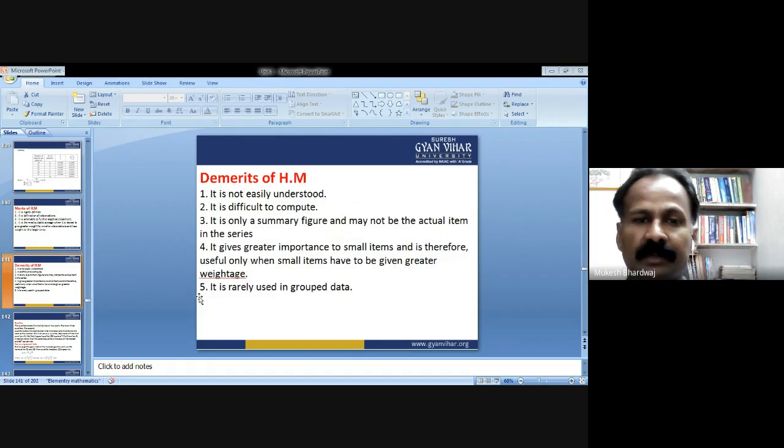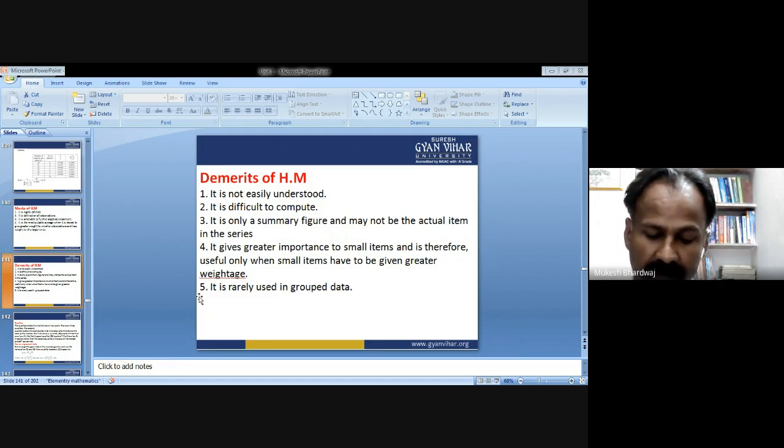Now, demerits of harmonic mean: it is not easily understood, it is difficult to compute. Why is it difficult to compute? Because you need to take the reciprocal of all the data, and the reciprocal of all the data comes into decimals. So the calculation becomes so lengthy. Therefore, it is said that it is difficult to compute. It is only a summary figure and not one of the actual items in the series.